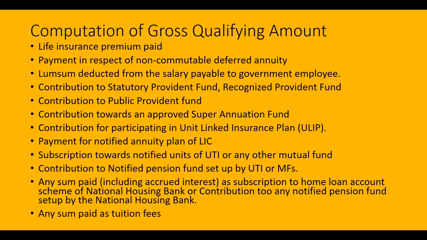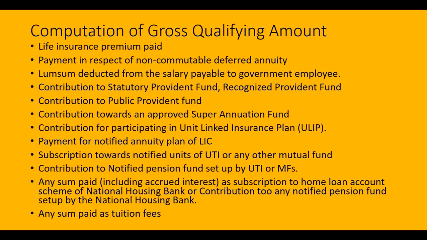Then the lump sum deducted from the salary payable to the government employee. Any lump sum deducted from the salary payable to a government employee for the purpose of securing him a deferred annuity, subject to a maximum of 20% of the salary, for the benefit of the individual or the spouse.